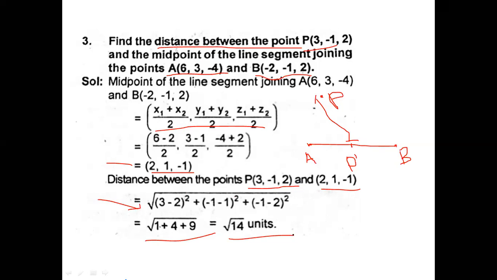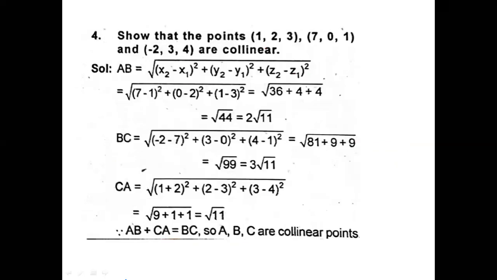Isn't that simple? The main thing is you have to visualize what is the trick over there. Next question: show that points A, B, and C are collinear. What do you understand by collinear? They should all lie on the same line.